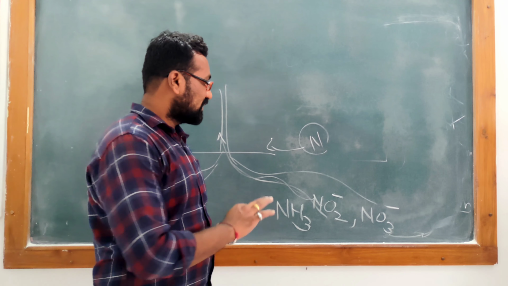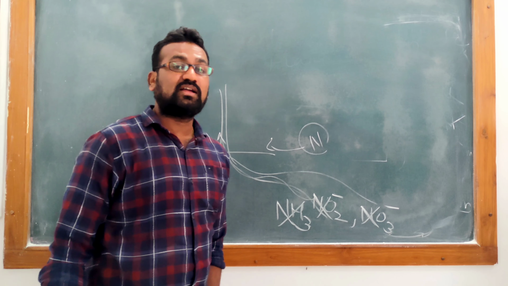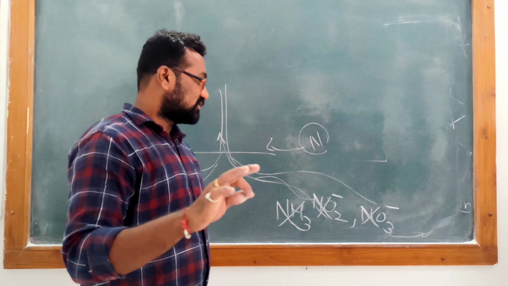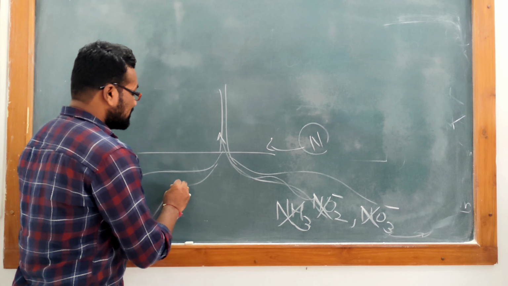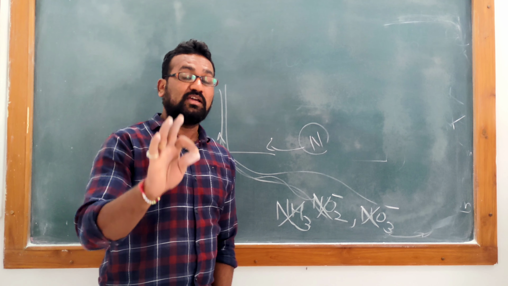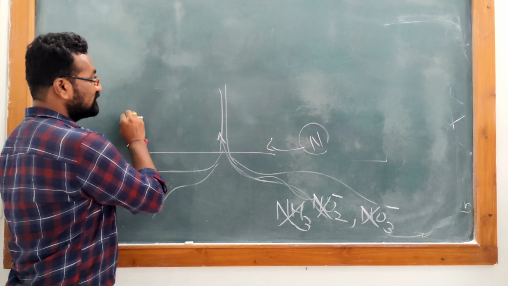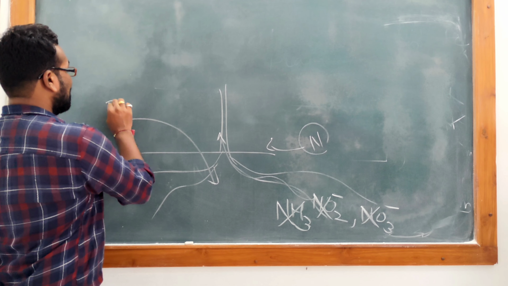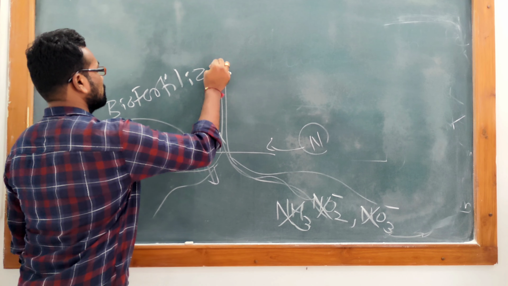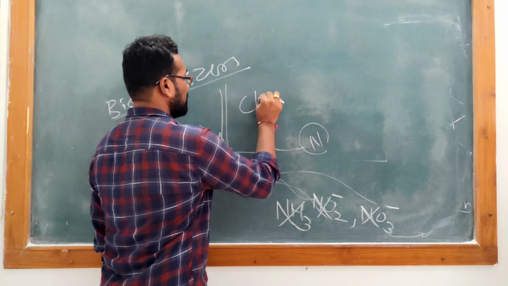But what happens if the soil is deficient in these usable forms? If the soil does not contain these forms, then it is a big problem for that plant. So the soil which is deficient in nitrogen is considered non-fertile soil. Please remember this. To make that non-fertile soil fertile, we generally add biofertilizers or chemical fertilizers.